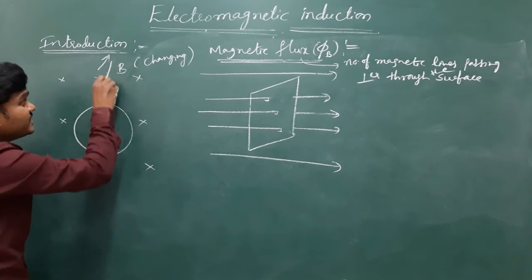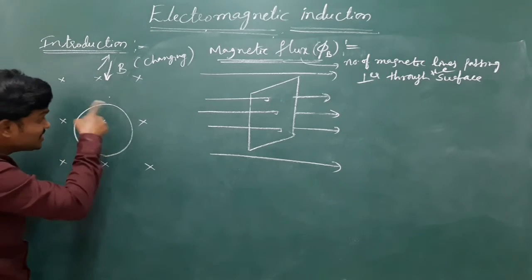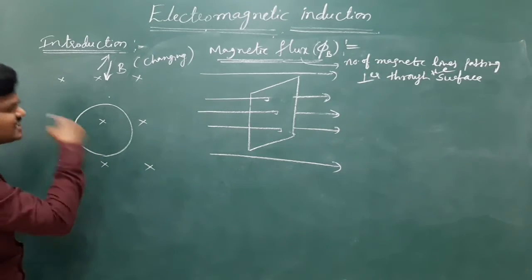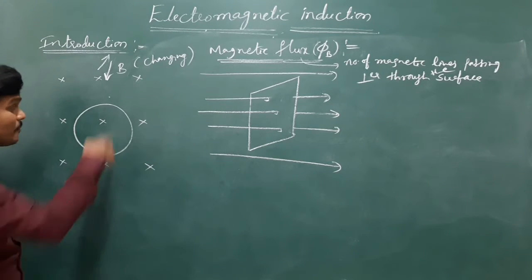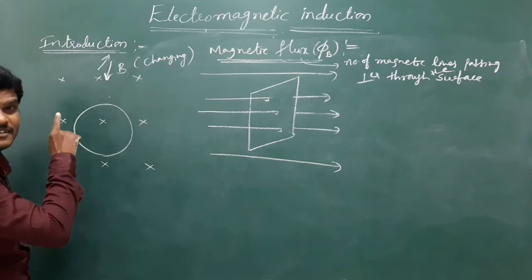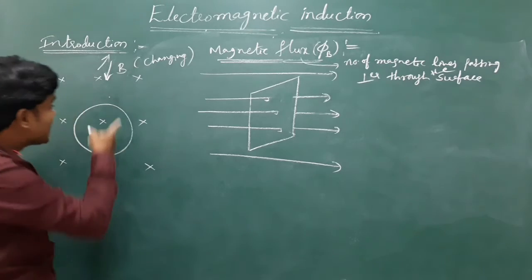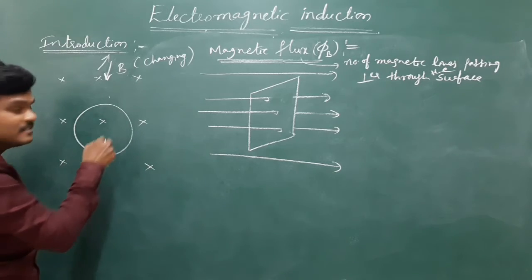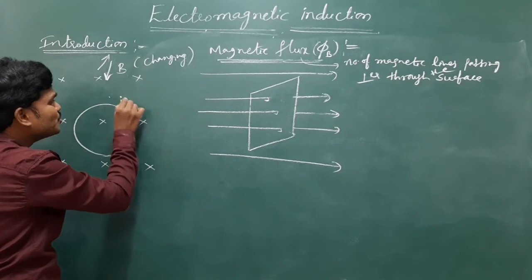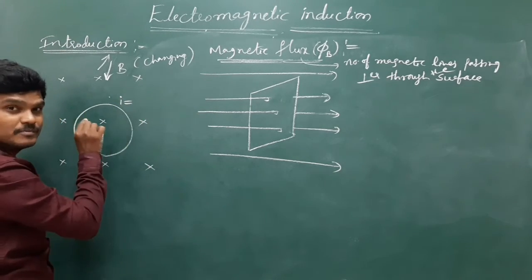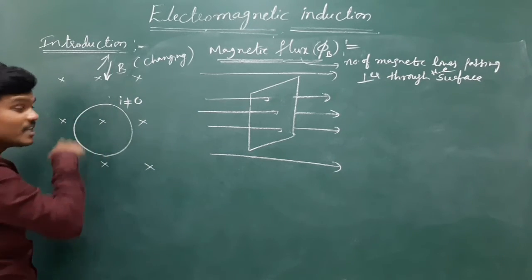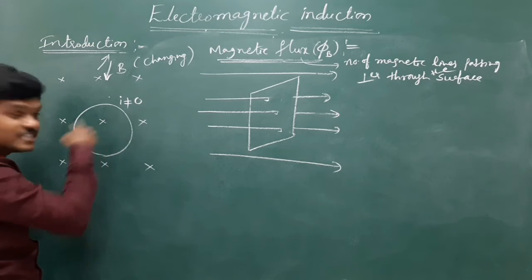If B decreases, flux through this coil decreases. Indirectly, the magnetic flux is changing. Whenever magnetic flux is changing, some current will be induced in this loop, and we call it the induced current. Some current will be set up in this wire.